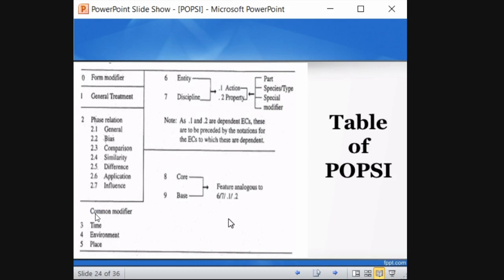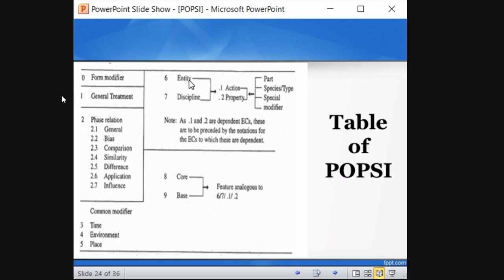So please have a good look at it. This is the POP-C table. So 0 stands for form modifier, 1 stands for general treatment, 2 is phase relation, then coming to common modifiers, 3, 4, 5 are common modifiers, right? 3 is CM. Common modifier is CM. And we saw what is core and base, right? We saw what is core concept and base. So we saw base and what is the core of the base. And entity discipline, we saw what is discipline and what is entity. And you see here, in entity discipline, there is a point 1, point 2.